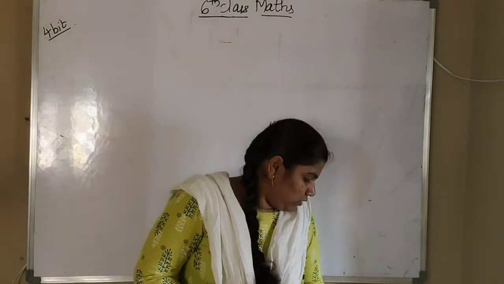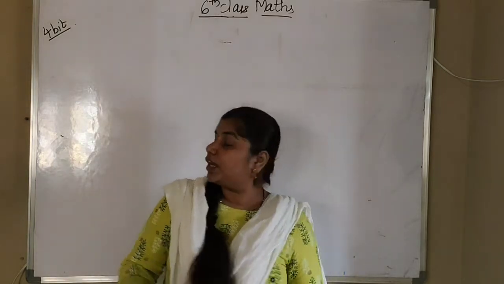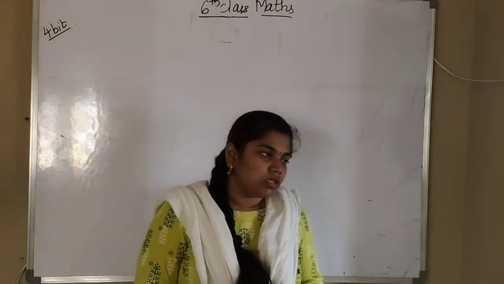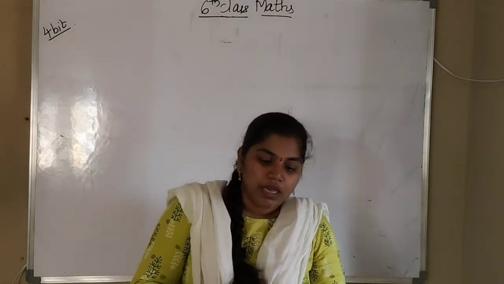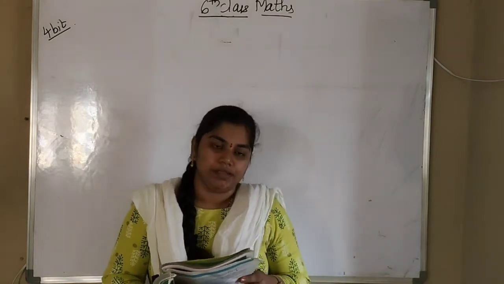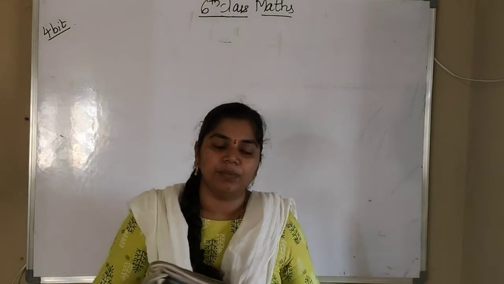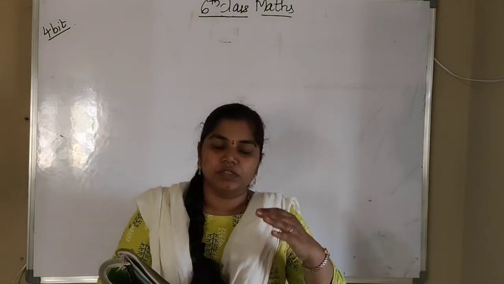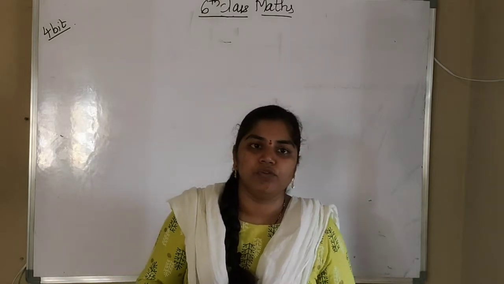Good morning everyone. So now already we have started exercise 3.7. Now we are continuing this fourth bit. So in fourth bit they have given: verify whether the following numbers are divisible by 4 and by 8. So they have given three different numbers, and we have to verify whether those numbers are divisible by 4 and also whether they are divisible by 8 or not.